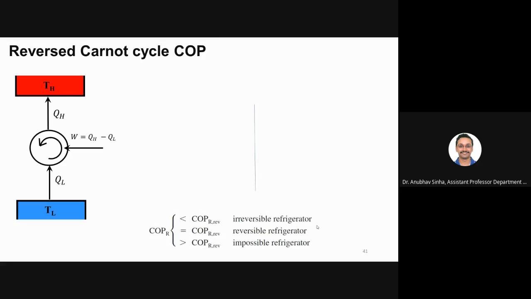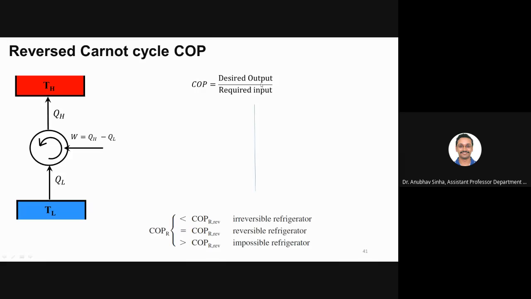If we reverse the same heat engine, it becomes a heat pump. Here we take a work supply and transfer heat from low temperature to high temperature. Now, what is the COP? COP is defined as the desired output divided by the required input, what is required to achieve that output.